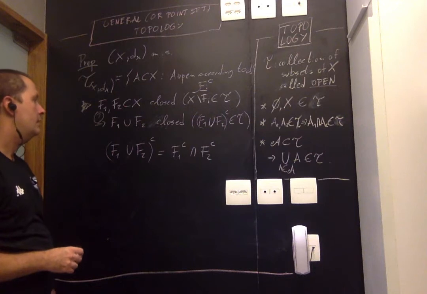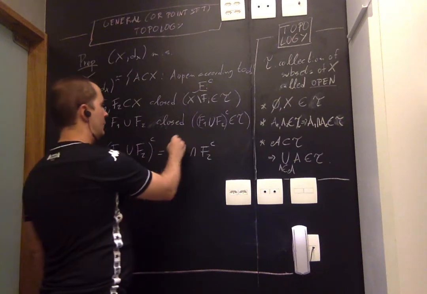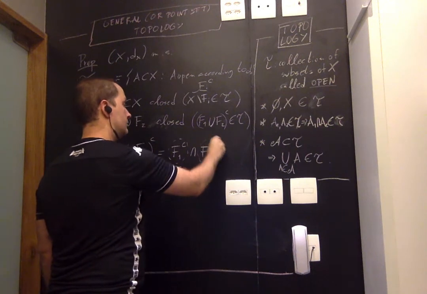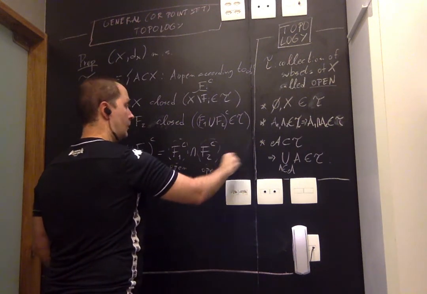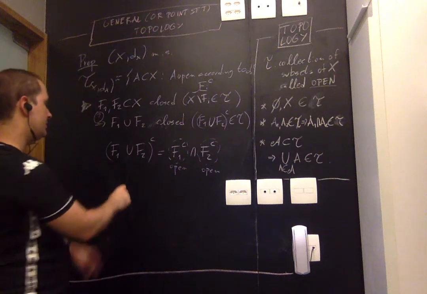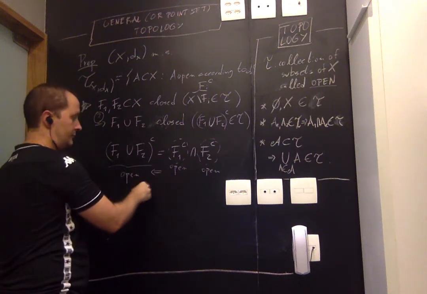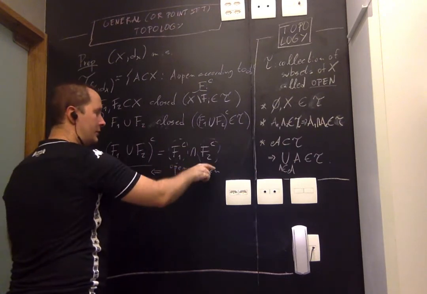Okay, how is this useful? Well, by assumption, these are both open. So by axiom 2 of a topology, this also has to be open. So there's an implication going here: open and open gives open.